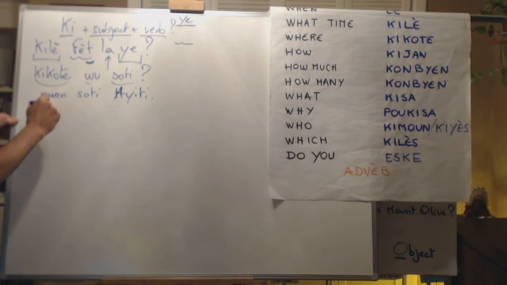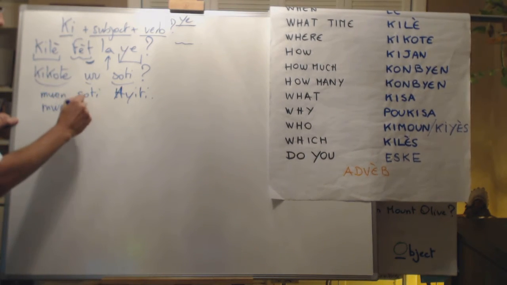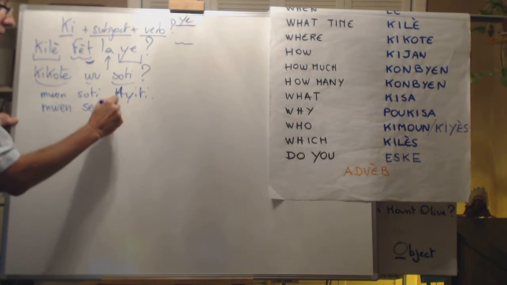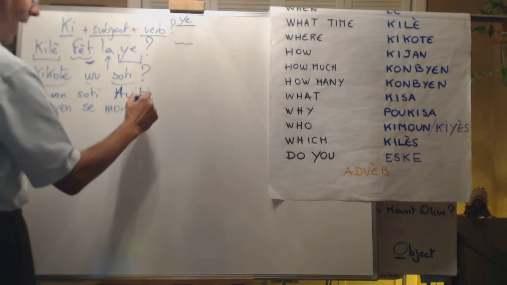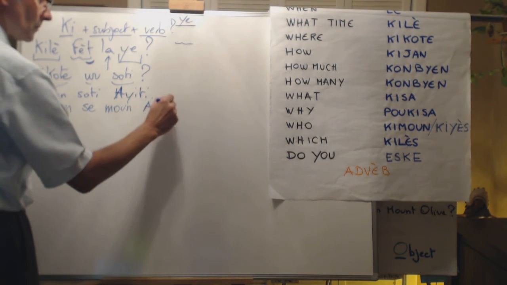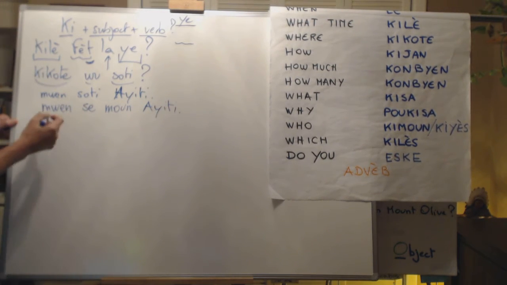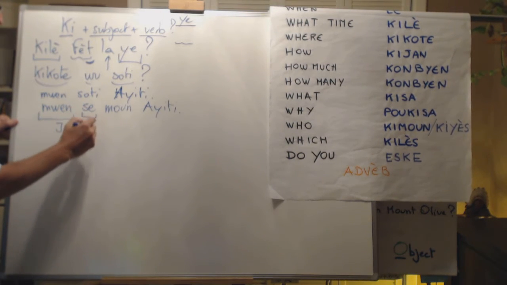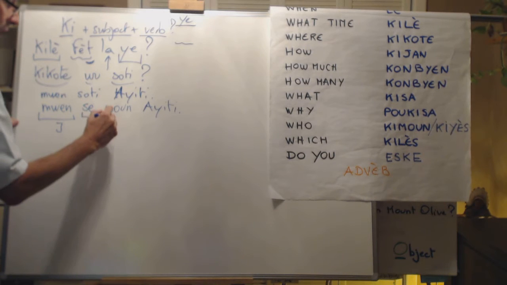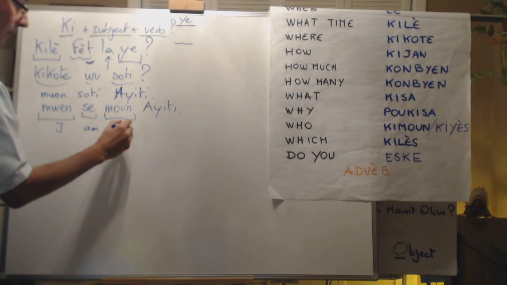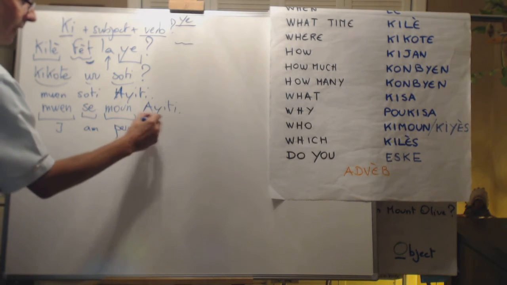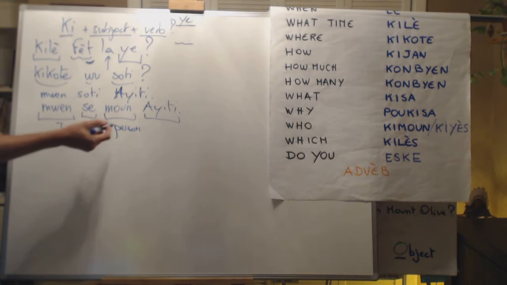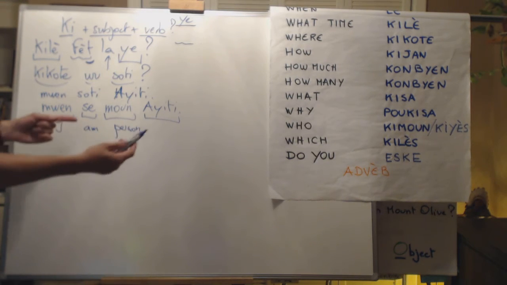So that's the way they say it. Moi, c'est mon Haiti. When we look at that, so subject, I, to be, am, mon, person, Haiti. I am person Haiti.